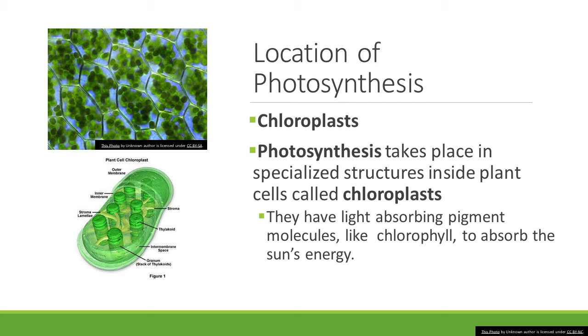And inside chloroplasts, they have pigments. The pigments are what actually absorb the energy from light, or the energy from the sun. The most popular one, which has the most abundance in most plants, is chlorophyll. Chlorophyll absorbs all of the wavelengths of light except green. It reflects green. And what color do most plants look like to you? Green. That's why. When the sunlight hits the leaves, the chlorophyll absorbs all of those wavelengths of energy except green. It reflects the green. That's why you and I see plants as green.